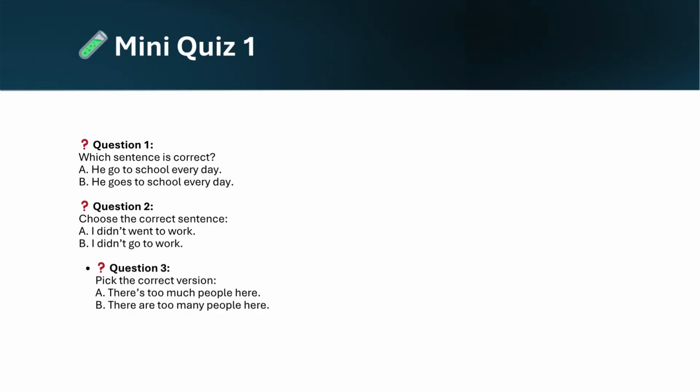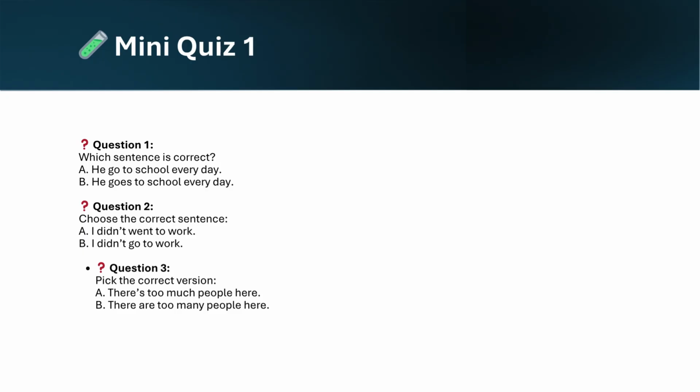And now it's time for just a mini quiz for the mistakes that we learned. So tell me which sentence is correct down below in the comments. He go to school every day or he goes to school every day? Which one is the correct answer?